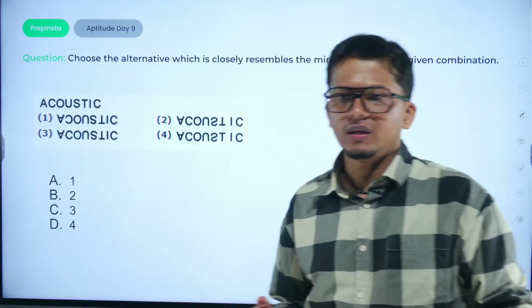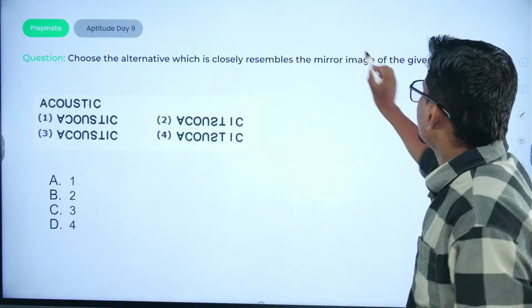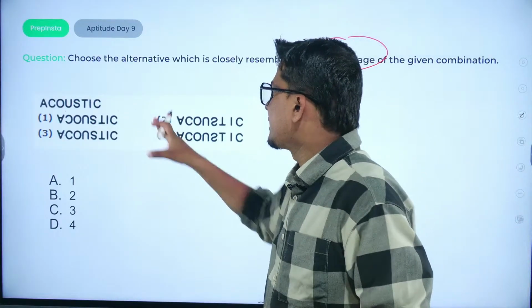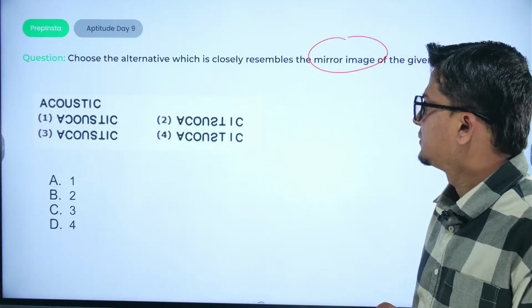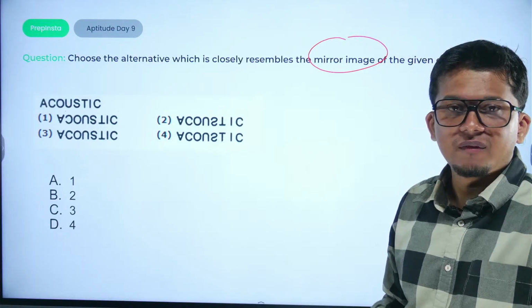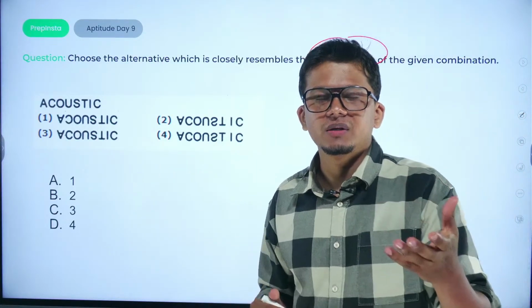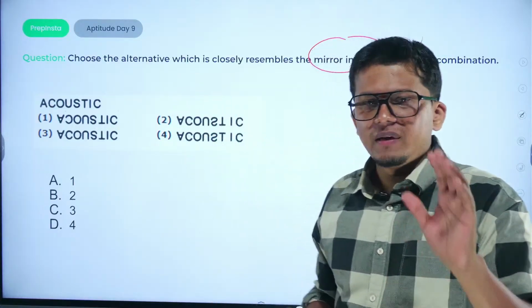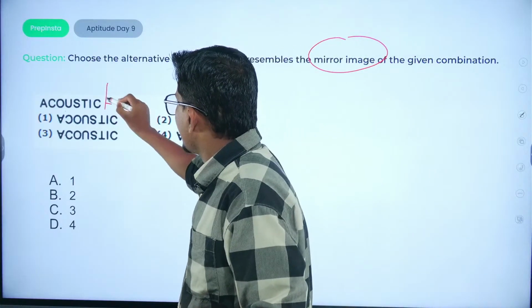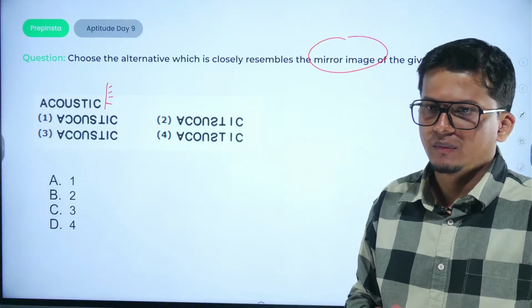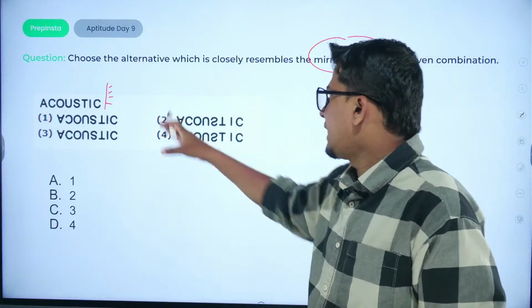Acoustic. Okay, you have to find the mirror image. What would be the right mirror image of acoustic? Whenever we are not given any detail about the particular placing of the mirror, always consider that the mirror is placed to the right hand side of the given word, right? So we have acoustic here.